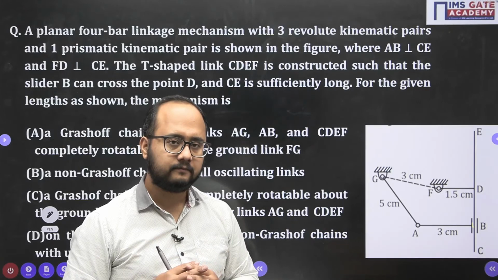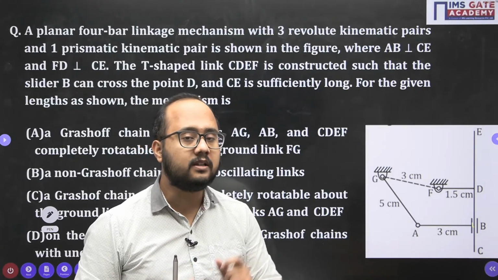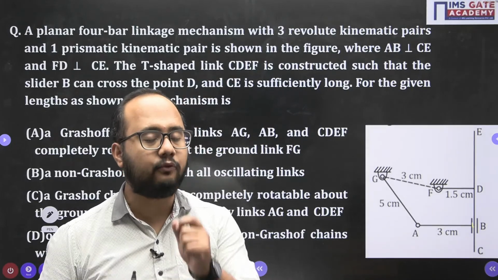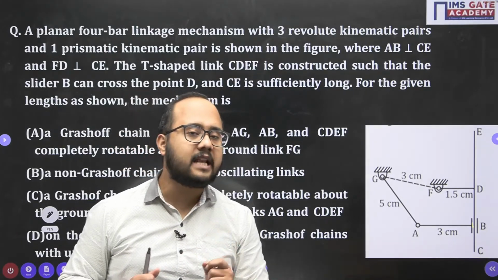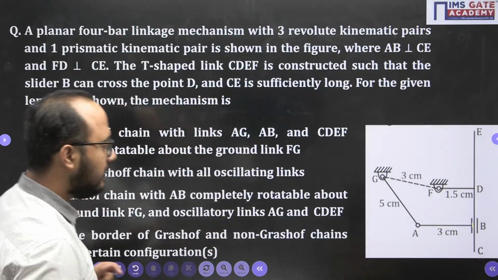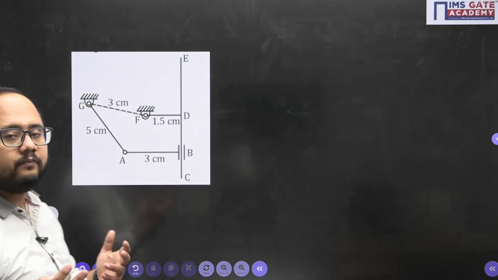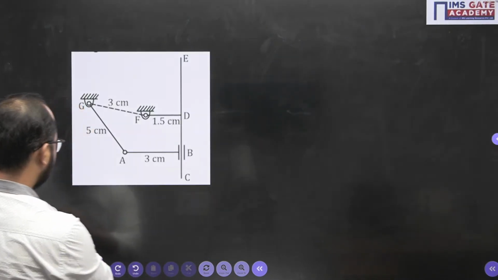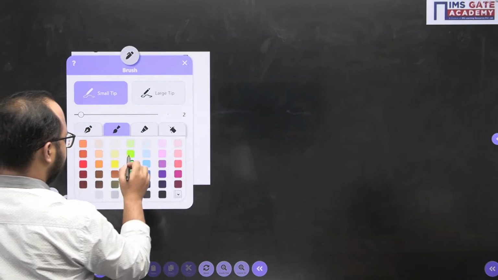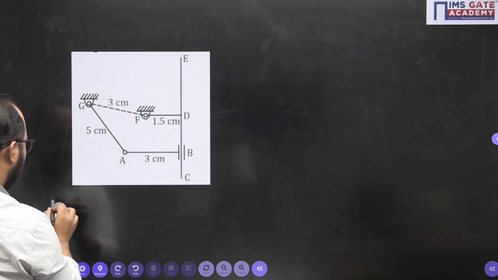Everyone knows. But the point is, they miss in this particular problem that it is applicable to a 4-bar mechanism, and 4-bar is that mechanism in which all pairs are turning pairs. Clear? Now, how to convert this particular case into our turning pair case? See. So remember this point first of all, Grashoff's law.